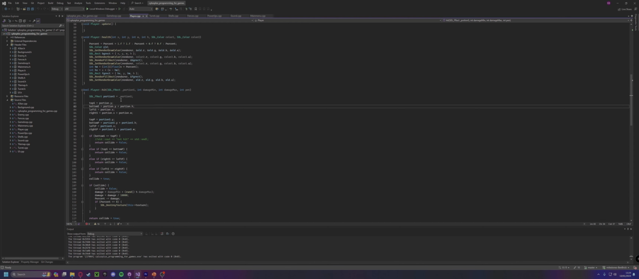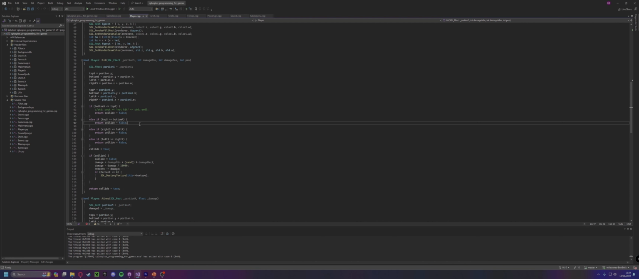So then we have the hit detection for getting shot by different players. This is called in the shells function, which I'll show later. But basically all it does is it checks the top, bottom, left and right of the tank against the top, left, the bottom and right of the shell.